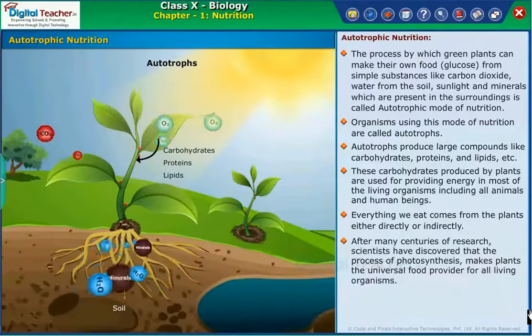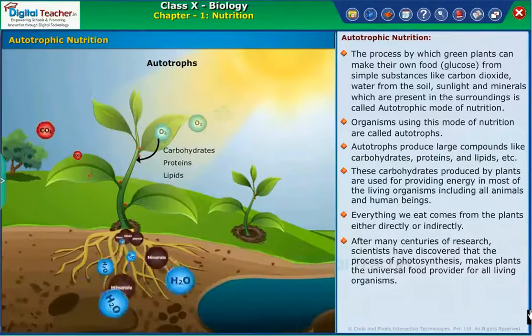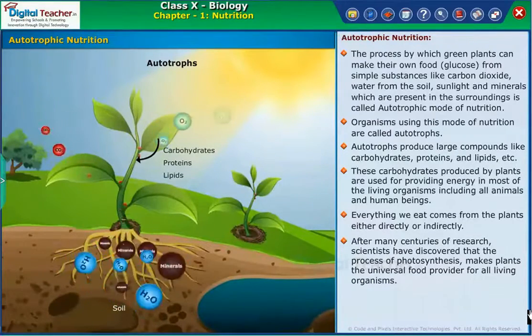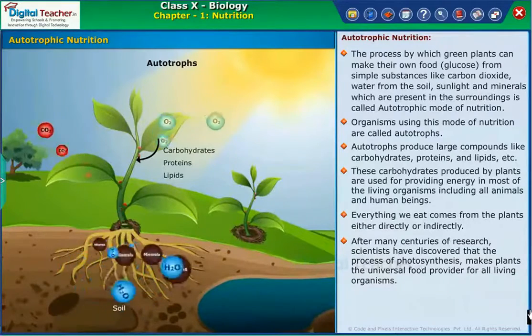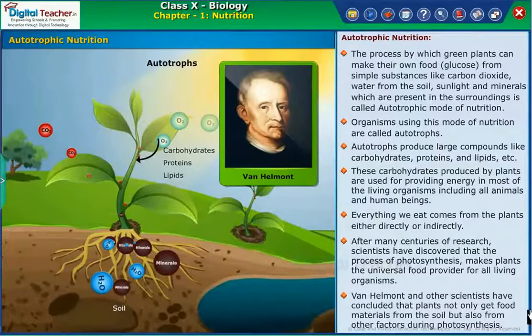After many centuries of research, scientists have discovered that the process of photosynthesis makes plants the universal food provider for all living organisms. Van Helmont and other scientists have concluded that plants not only get food materials from the soil but also from other factors during photosynthesis.